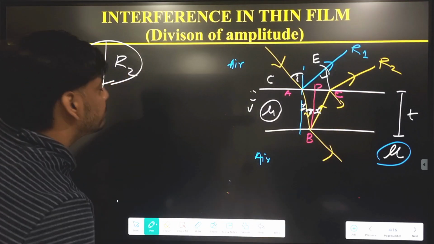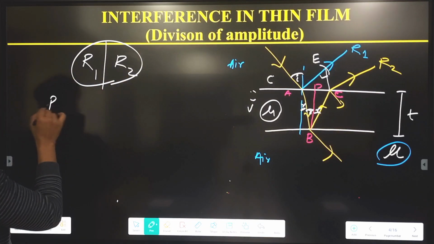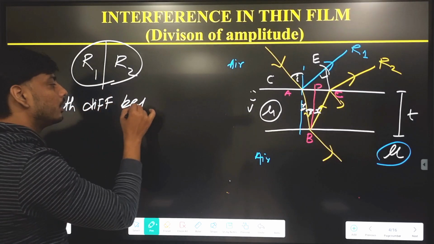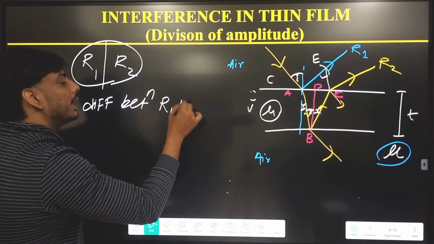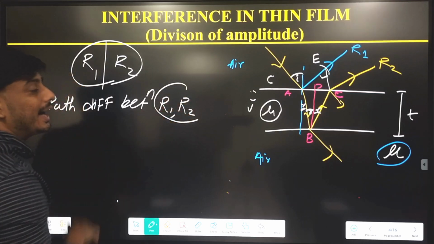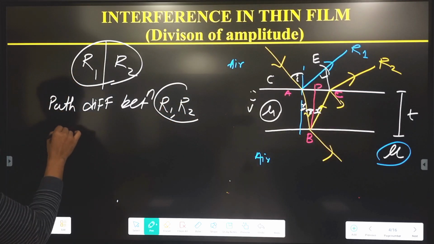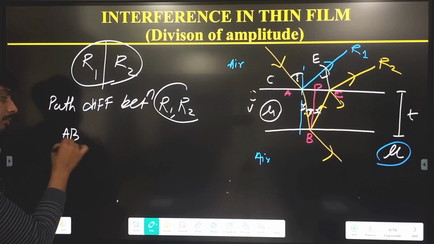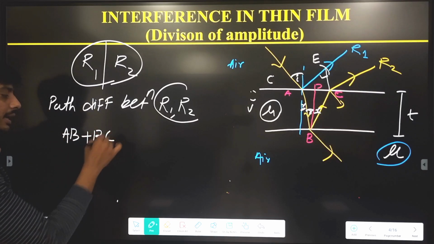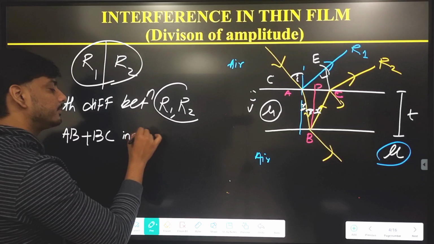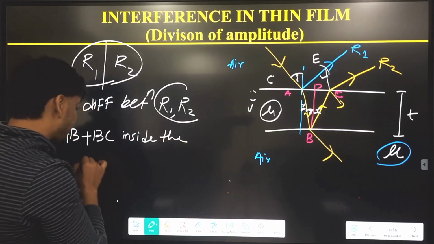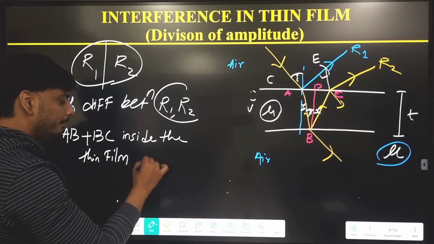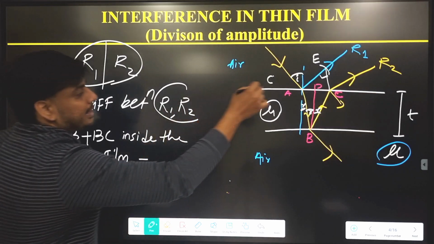So first you have to find the path difference between R1 and R2. The path difference is the extra distance traveled by R2, which is equal to AB plus BC inside the thin film, minus the distance AE that R1 travels in air during that time.